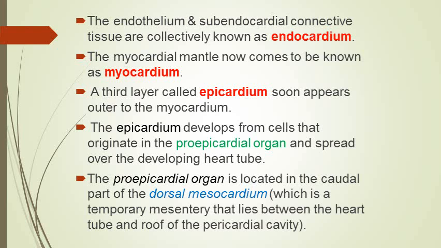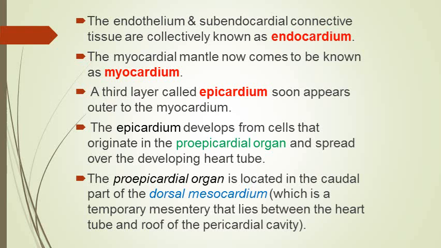So endocardium is formed from the endothelium and subendothelial connective tissue. The subendothelial connective tissue is formed from the regression of the cardiac jelly. The myocardial mantle is now called myocardium, or muscle layer of the heart. It consists of cardiac muscle.